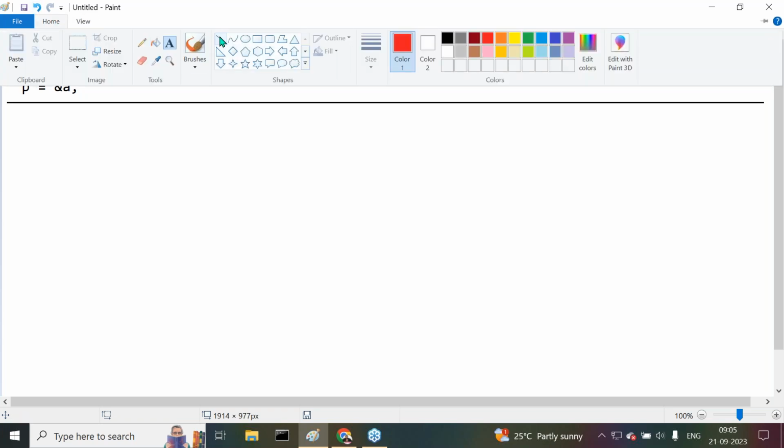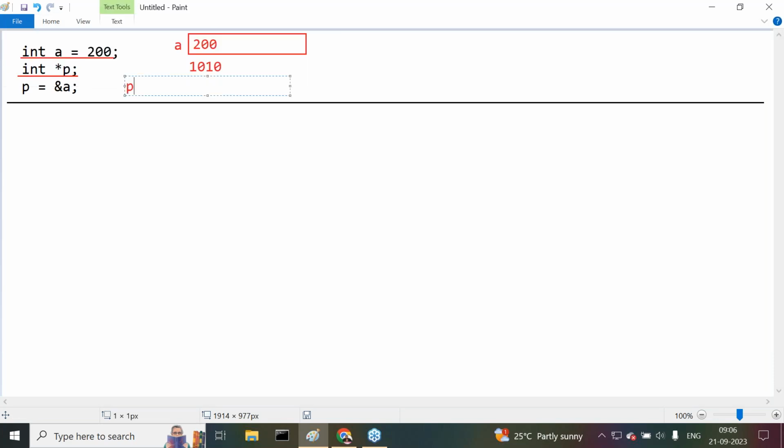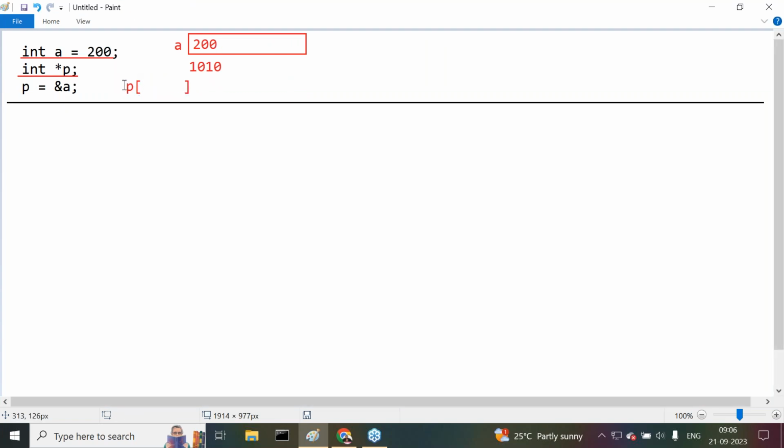When we compile this into star p, that means pointer variable. First of all, here we are saying that the P variable is created. That P variable will have some memory. How much memory is required to store address locations? Up to that, that memory will be allocated. Next, when the compiler encounters this statement, first it will calculate